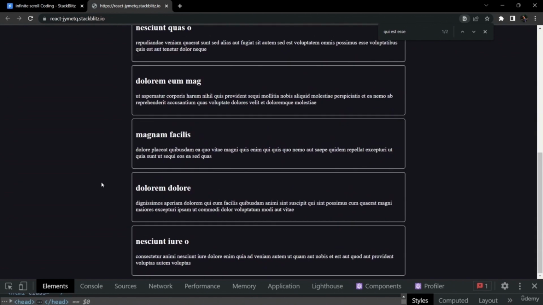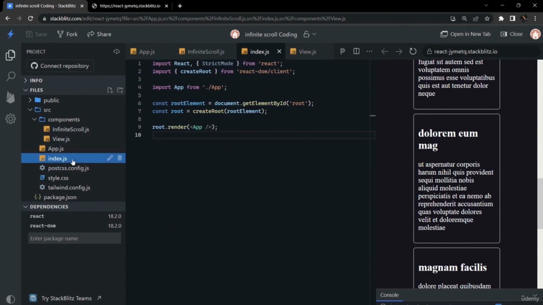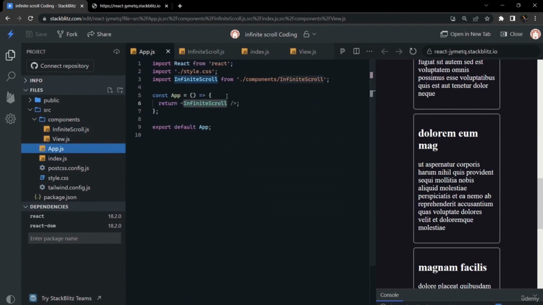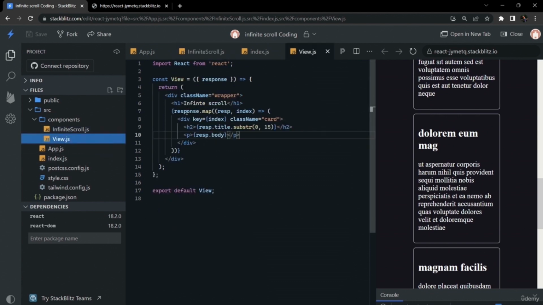This is not a working example of infinite scroll. It is a simple boilerplate of a list that we are fetching from an API call. So we have an app.js, and in this we have included this infinite scroll component. In this component we are just fetching this data from this endpoint, and we are setting it in the response state using setResponse, and using this useEffect to make this API call once at the page load.